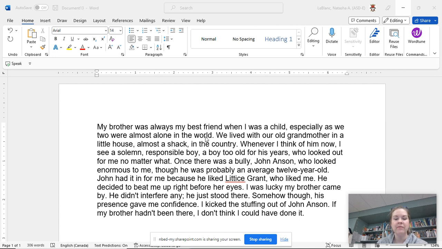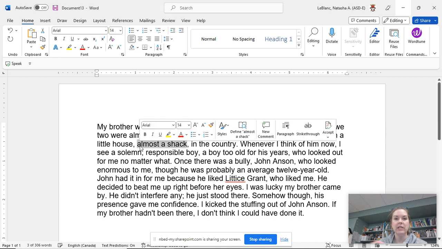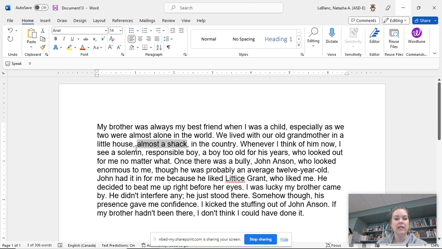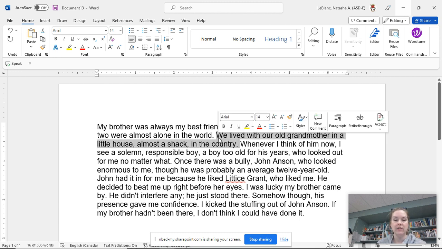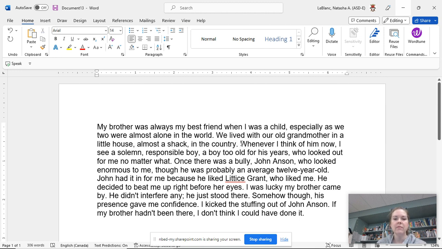It ends the thought. We lived with our old grandmother in a little house, comma, almost a shack, comma, in the country. This almost a shack is one of those interrupter clauses. It's additional information. And so it needs a comma on either side of it. We lived with our old grandmother in a little house, almost a shack, in the country. That is the entirety of where they lived. So it all can go together.